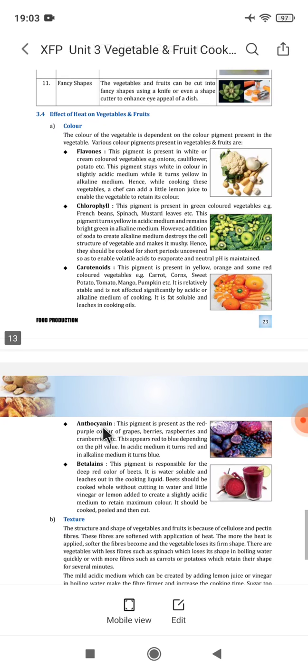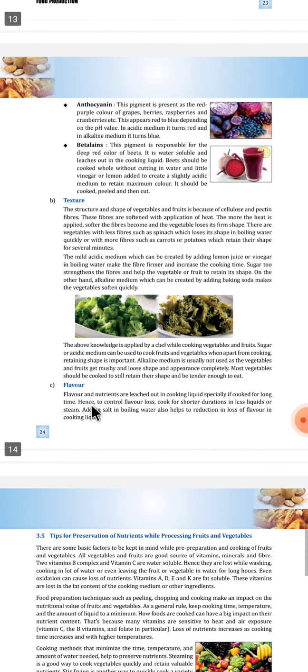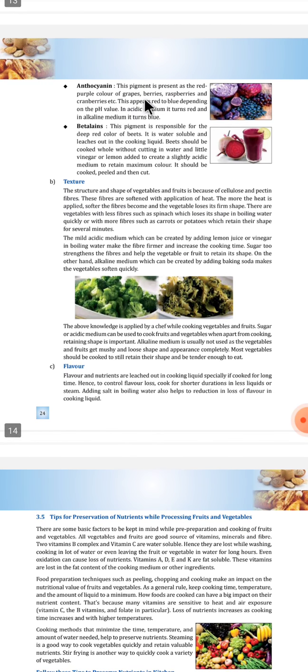Now anthocyanins. This pigment is present as a red purple color of grapes, berries, raspberries and cranberries. This appears red to blue depending on the pH value. In acidic medium it turns red and in alkaline medium it turns blue.